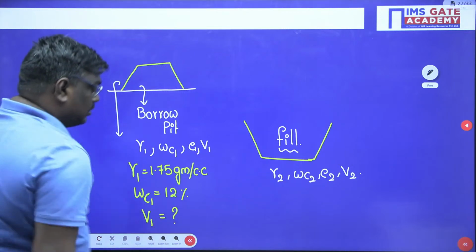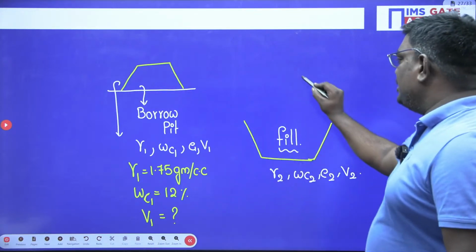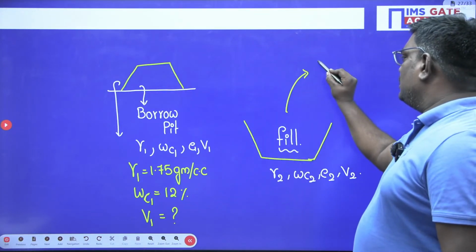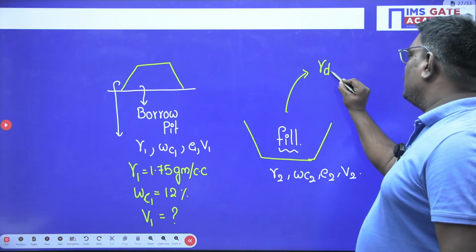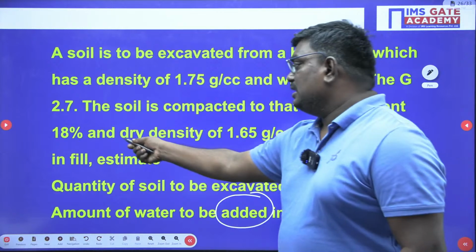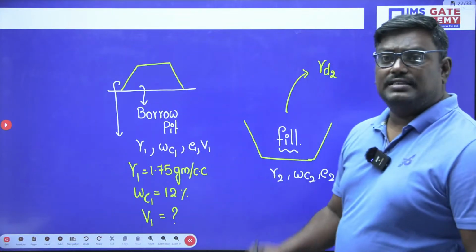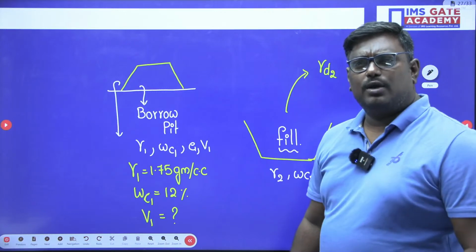Okay. Now my dear students, here in this fill, they have given you gamma D2. They have not given bulk unit weight. See students, here they have given dry density. Very good, Arvind.